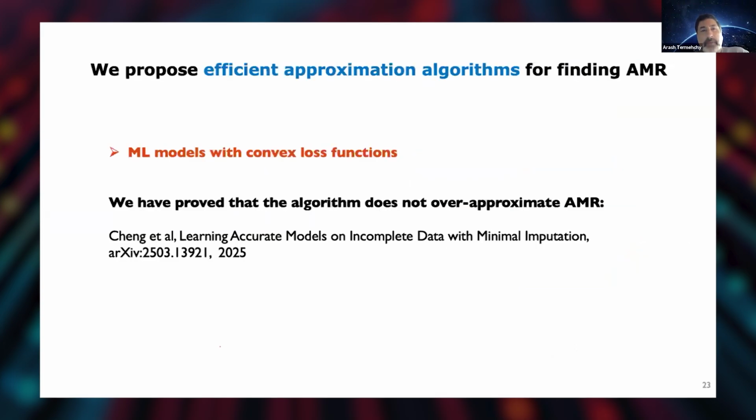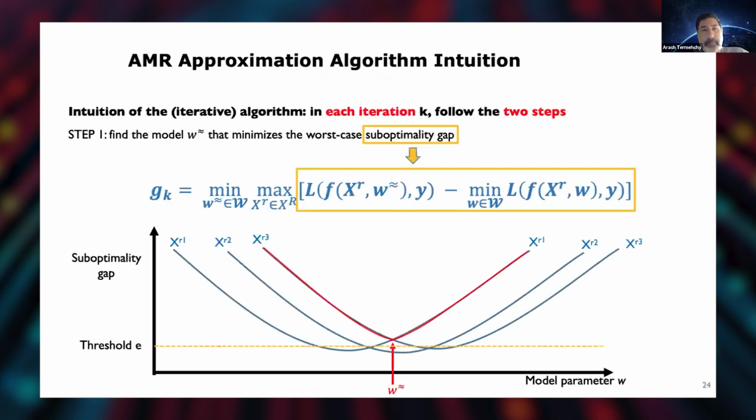Fortunately, we have been able to propose efficient approximation algorithms for finding an approximately almost minimal repair for all ML models with convex loss functions, right? And we have shown that these algorithms don't over-approximate. I mean, they don't give me a larger set than I'm supposed to repair.